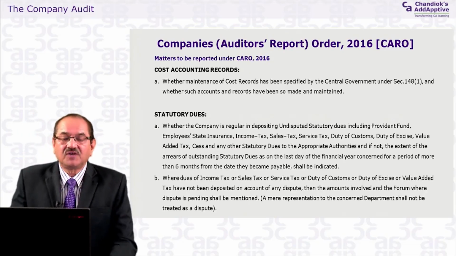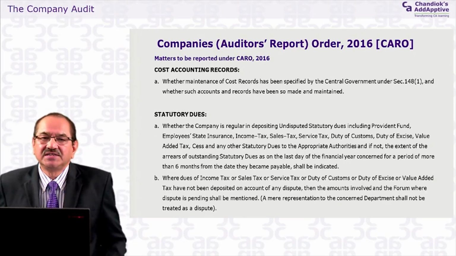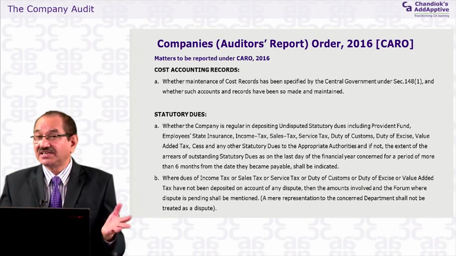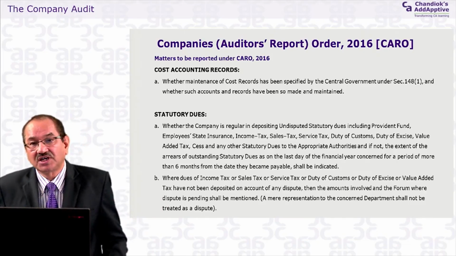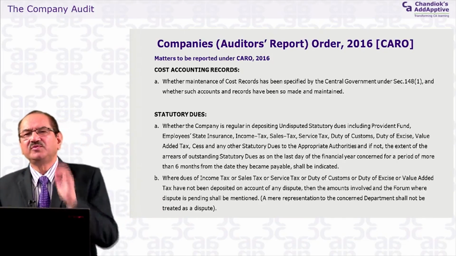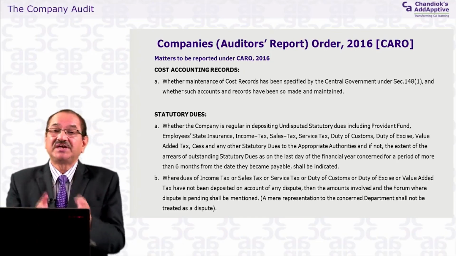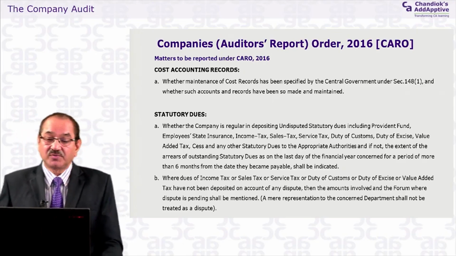Next is about cost accounting records. As you know, in the Companies Act there is one separate chapter for cost accounting records, and there are certain companies which have to maintain them. There are very few companies in that case. You have to see which are the companies. If a company has to maintain the costing records, you have to see whether they are proper or not.